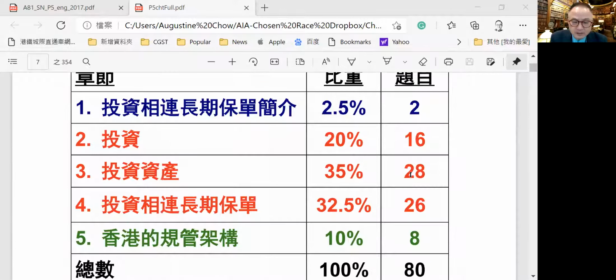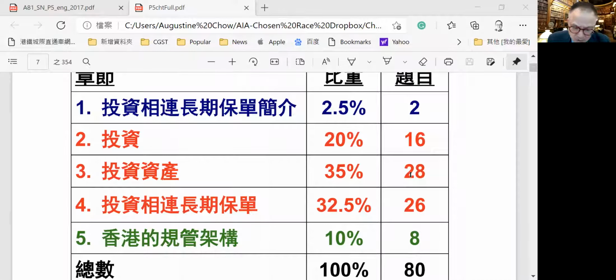This Paper 5, investment-linked long-term business policies, has 80 questions. And 32% of them are on the investment-linked long-term business policies, which is 26 questions. And 28 questions will be from investment assets. And that would be the easiest part, I think, on book knowledge.